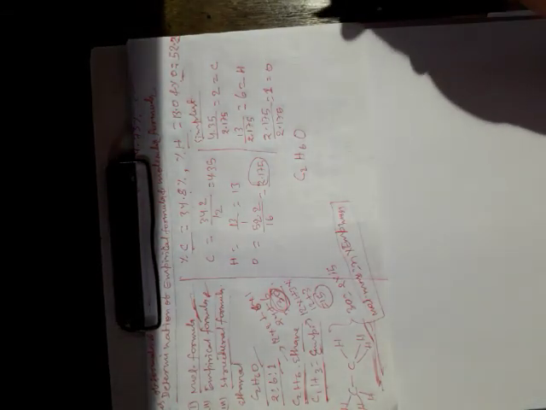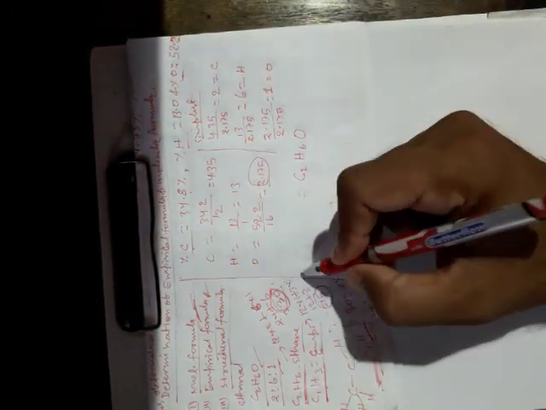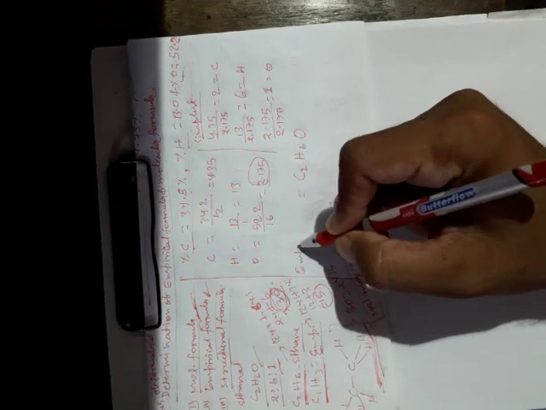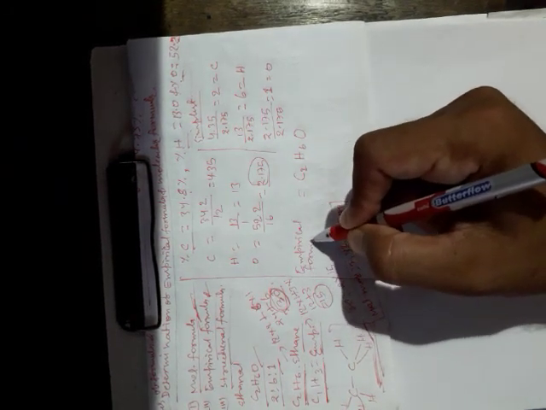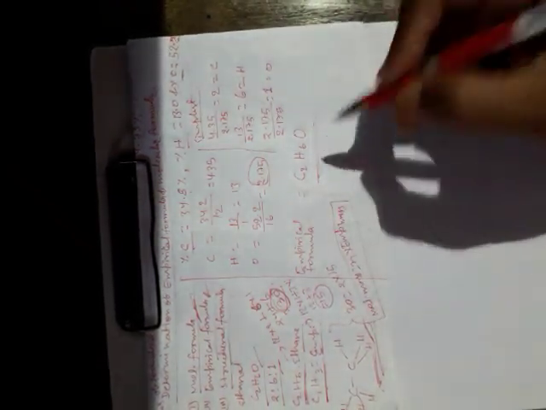The 1 is conventionally not written. So the empirical formula of the compound will be C2H6O. Thank you. In the next video we will discuss stoichiometry and stoichiometric calculation.